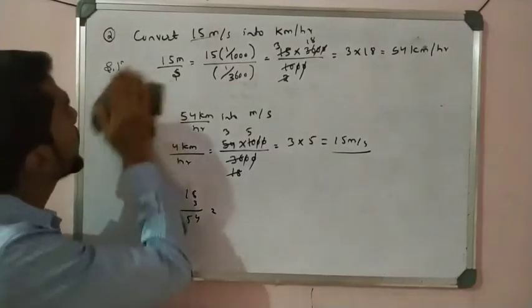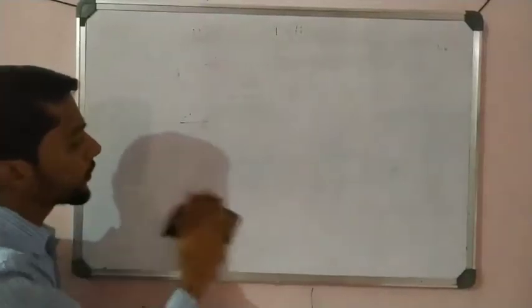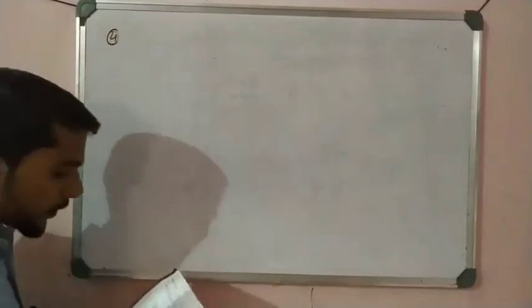Okay, now come to the next problem, problem number 4. That is very important.